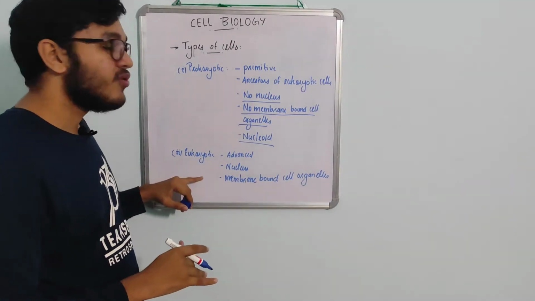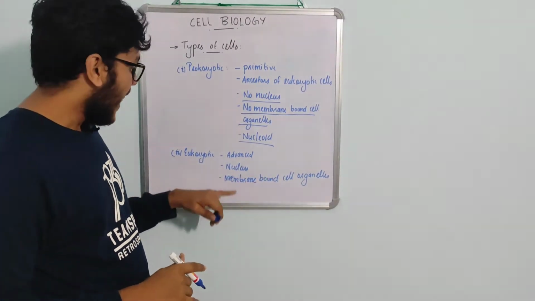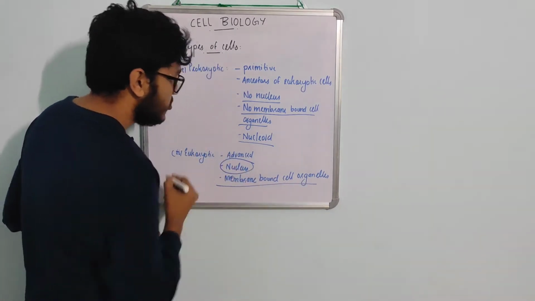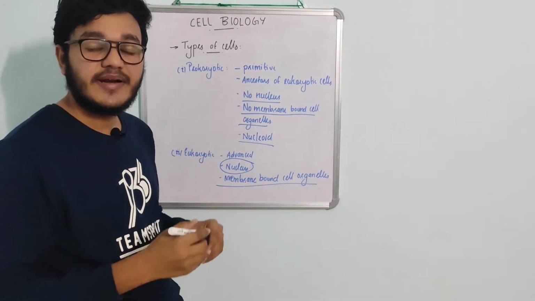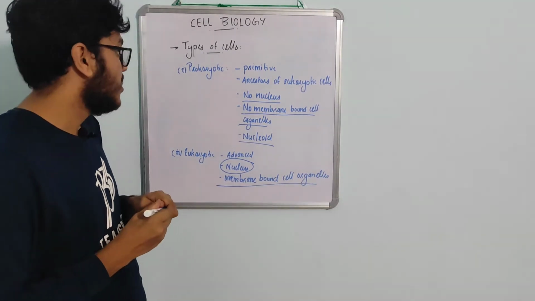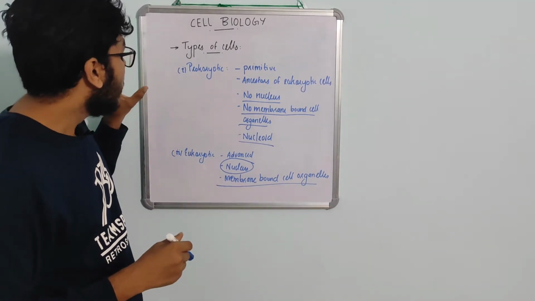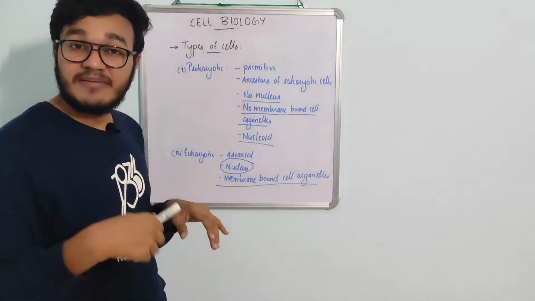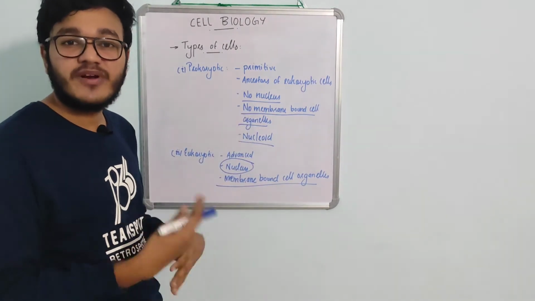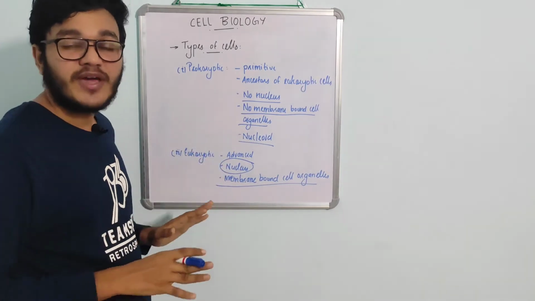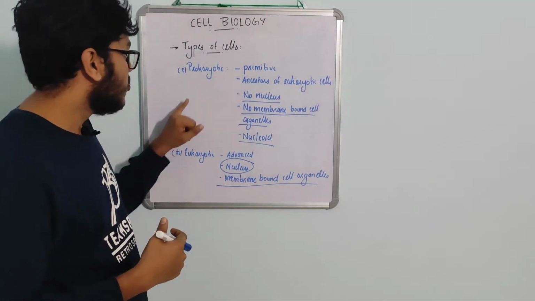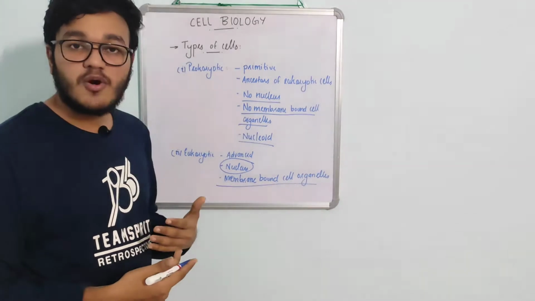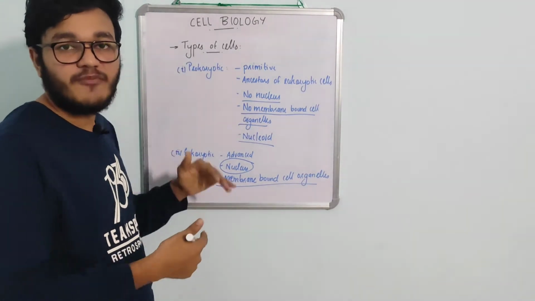Coming to the eukaryotic cell, it's a bit more advanced, and it has membrane-bound cell organelles, and hence a nucleus is present. Because the nuclear membrane is present, inside it the genetic material and all the other compounds are present. So that's what we have to focus on, prokaryotic and eukaryotic cells from the definition point of view. But sometimes a question might be asked on the difference. What are the differences between eukaryotic and prokaryotic cells? So now let's discuss the difference between prokaryotic and eukaryotic cells in detail, point by point.